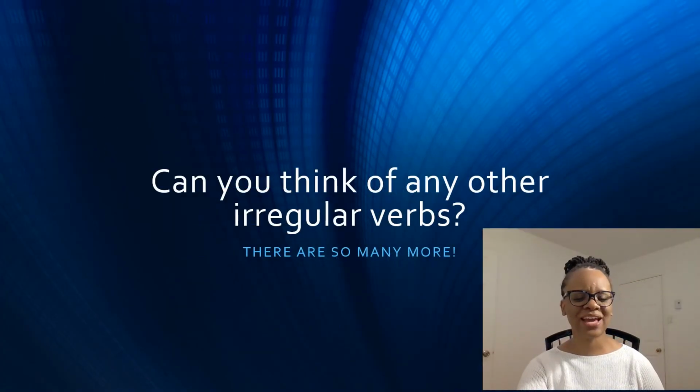Can you think of any other irregular verbs? There are so many. See, the past tense is saw. Buy, the past tense is bought. Think, the past tense is thought. And teach, the past tense is taught.